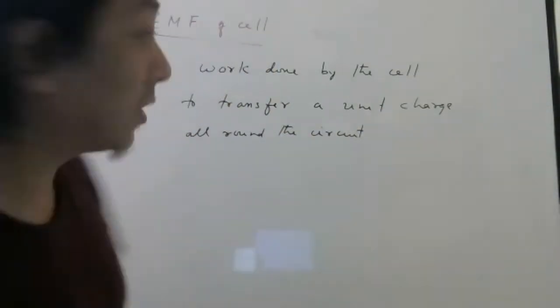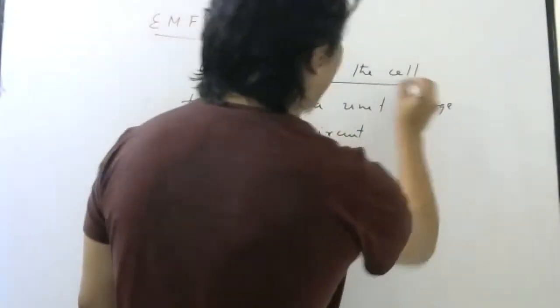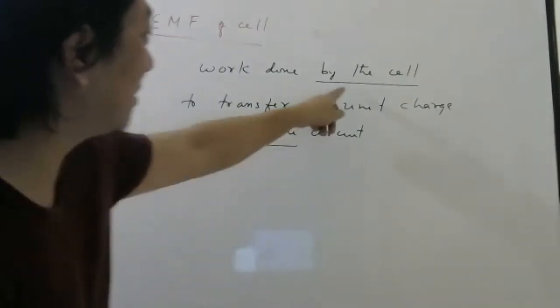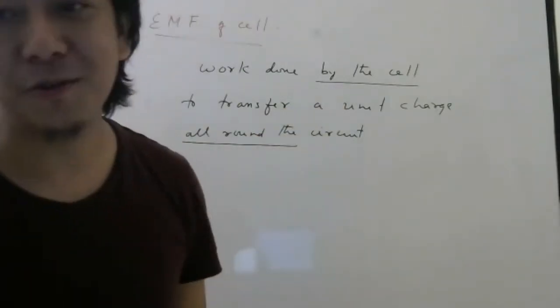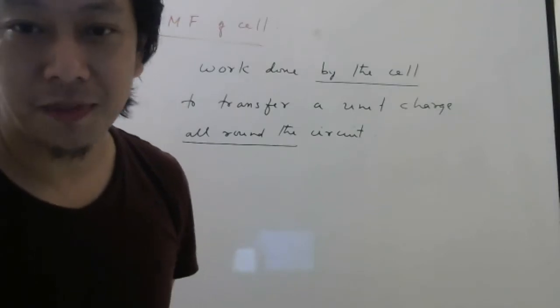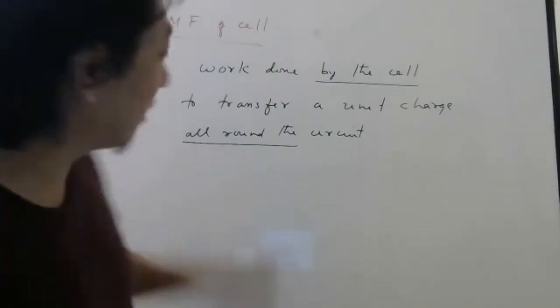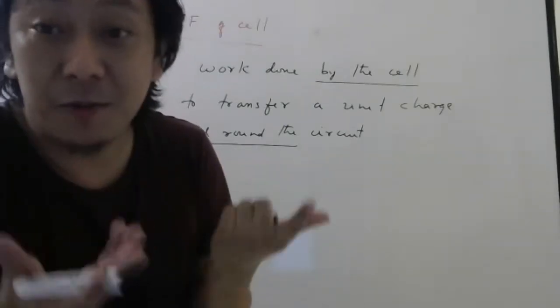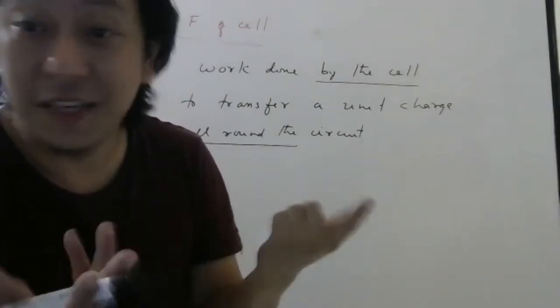Definition is very simple, but you should understand why by the cell? Why all round the circuit? To understand these things, I was explaining to you everything yesterday and today in the first 5 minutes. Because when I was studying, I used to think how this is possible, because I know that electrostatic field is a conservative field.